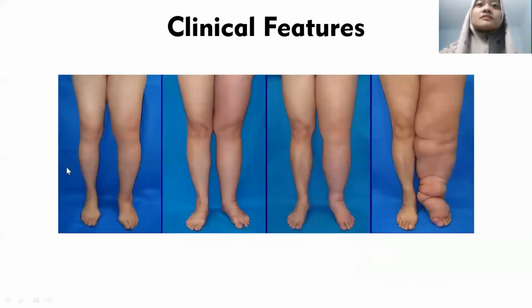Okay, the next, this is the picture of that. Like I said before, in the early stage, they don't really feel it, and then it's getting bigger, and this is bigger again. This is the chronic stage, which is called elephantiasis.